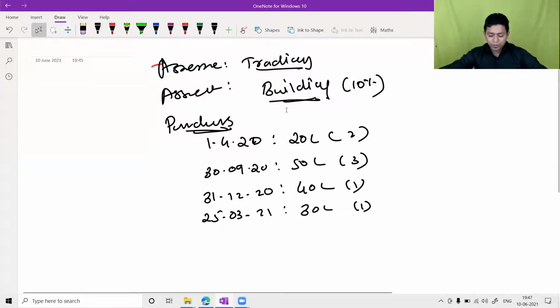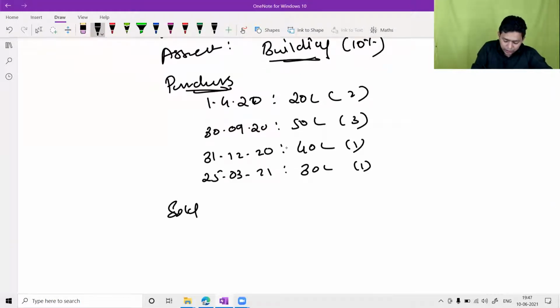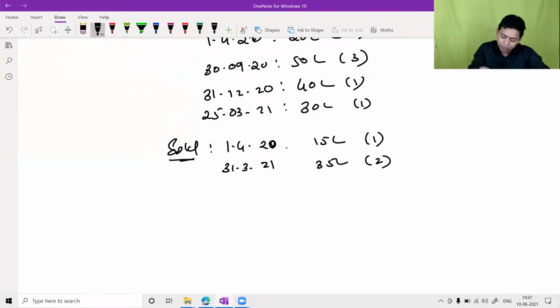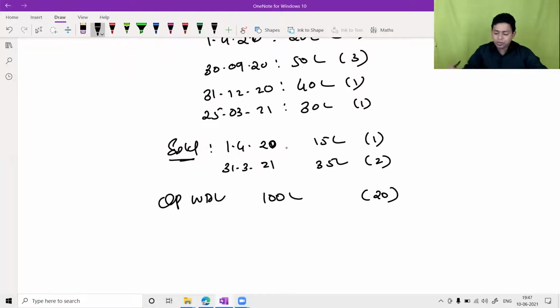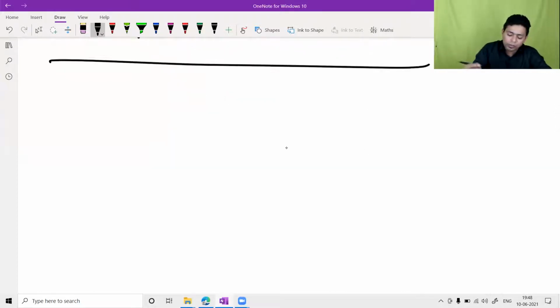Now please understand, these are the purchases that you have made. At the same time, you have sold one particular asset. You have sold one asset on 1/4/2021 for 15 lakh rupees. On 31st March 2021, you have sold another asset for 35 lakh, another 2 buildings you have sold. This is the data of sales. Opening WDV, you had 100 lakh, 20 assets with you. You have to compute depreciation with this much data. Let's start. How will you compute?